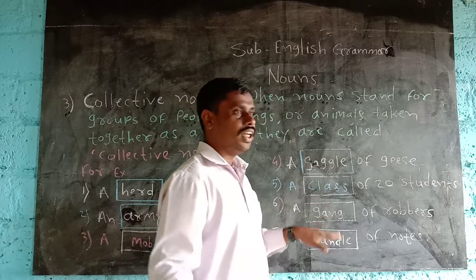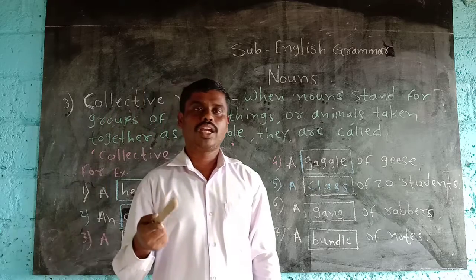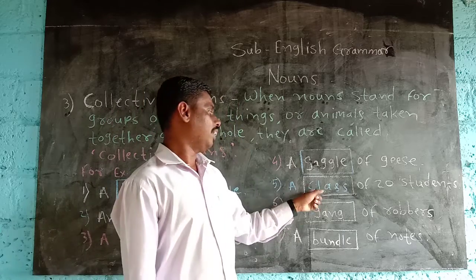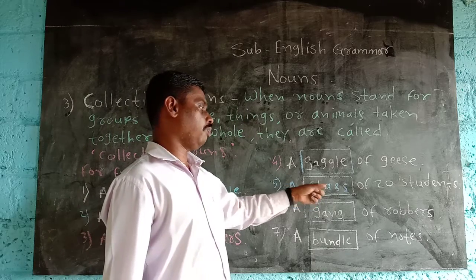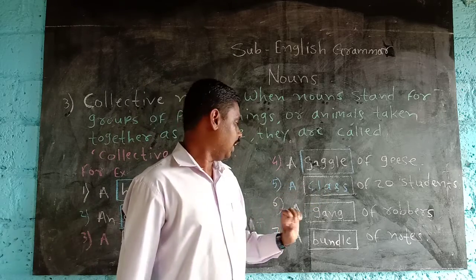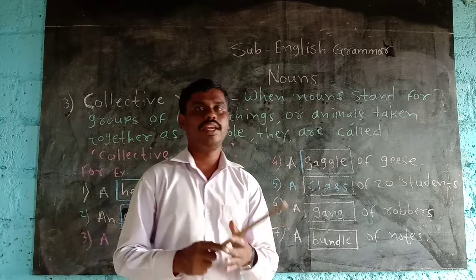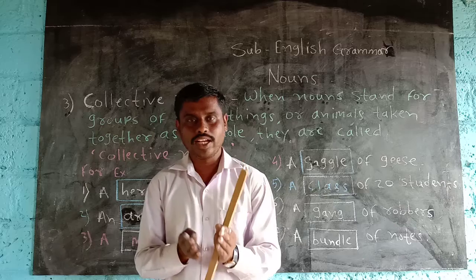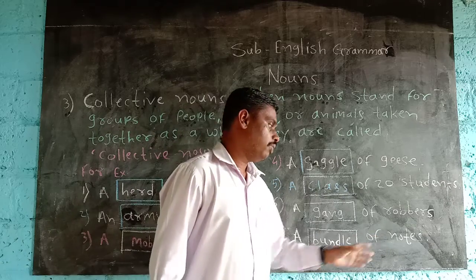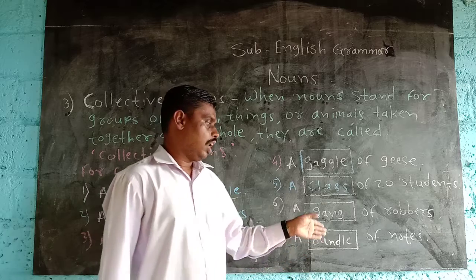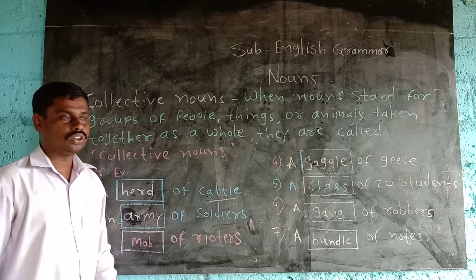A class: when many students come together, that becomes a class. And what is our definition? A group of things. So class is a collective noun. A gang. And a bundle: when we collect many banknotes, that becomes a bundle. A bundle of notes. These are examples of collective nouns.